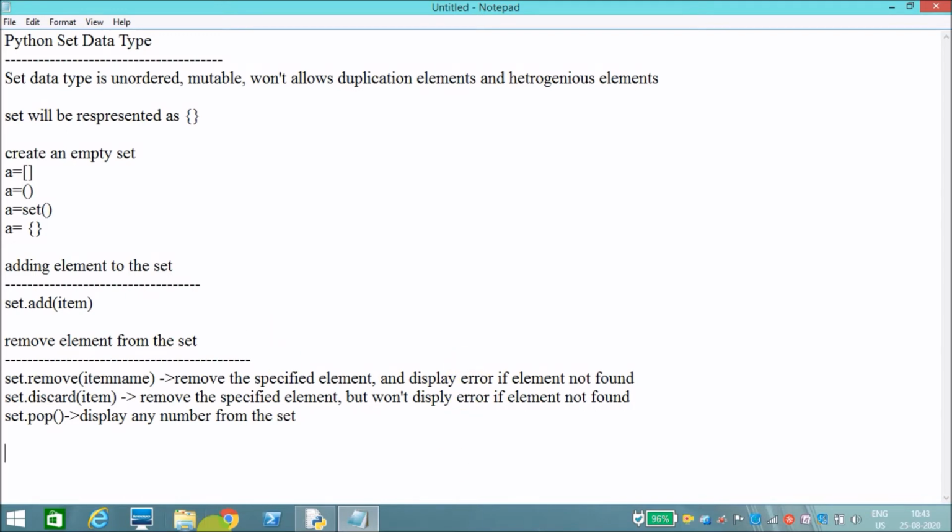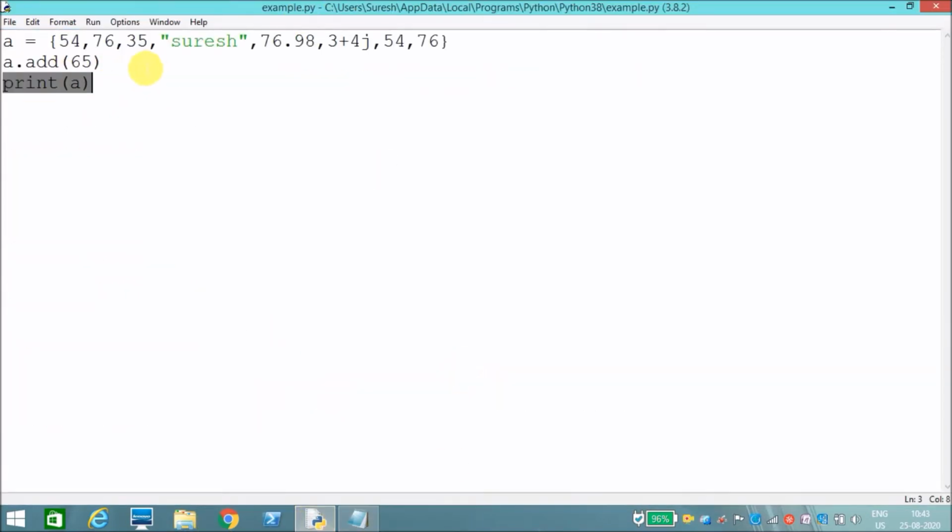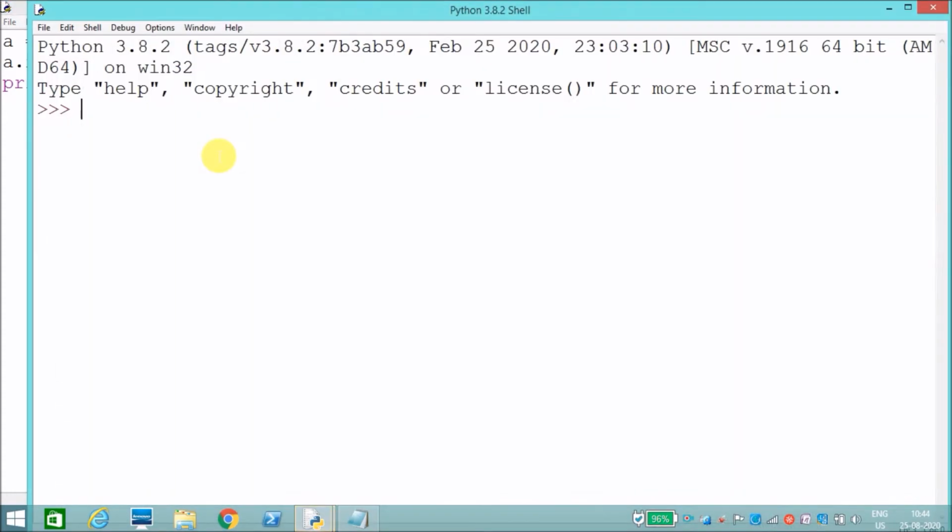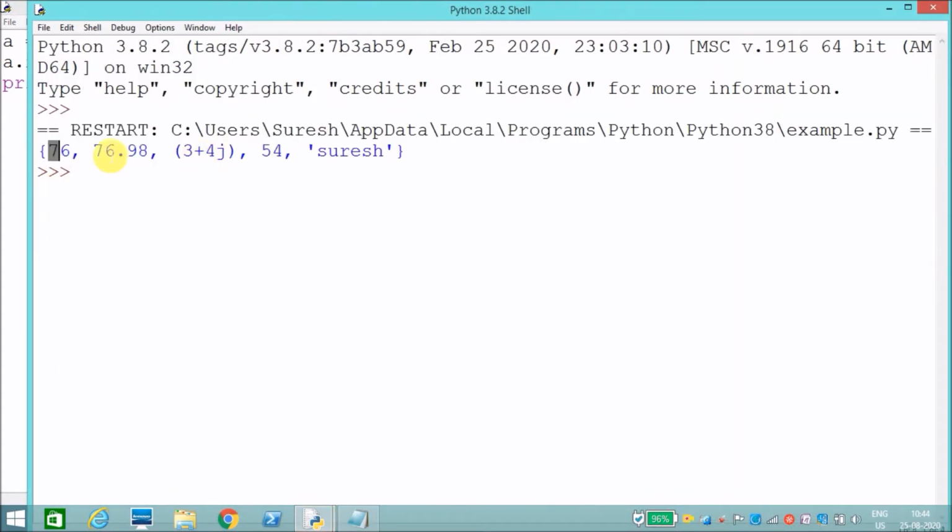Now let's check with examples. Now I will say a dot remove 35. I want to delete 35 and I want to print set A. See, 35 is removed from my set.